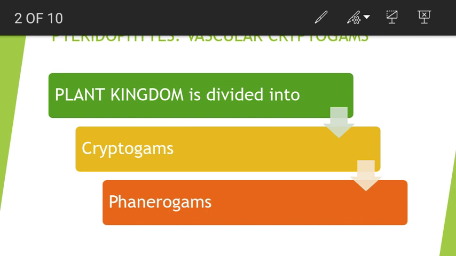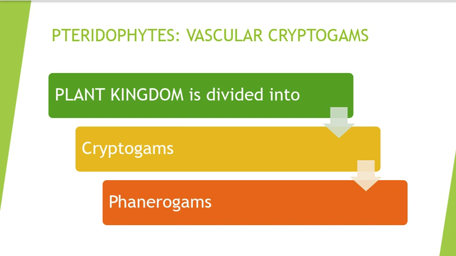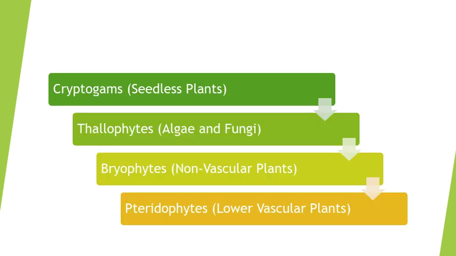As we know, kingdom Plantae or the plant kingdom is divided into two subkingdoms. The two subkingdoms are the cryptogams and the phanerogams. The cryptogams consist of seedless plants while the phanerogams consist of seed-bearing plants. The cryptogams consist of the thallophytes, bryophytes and the pteridophytes.